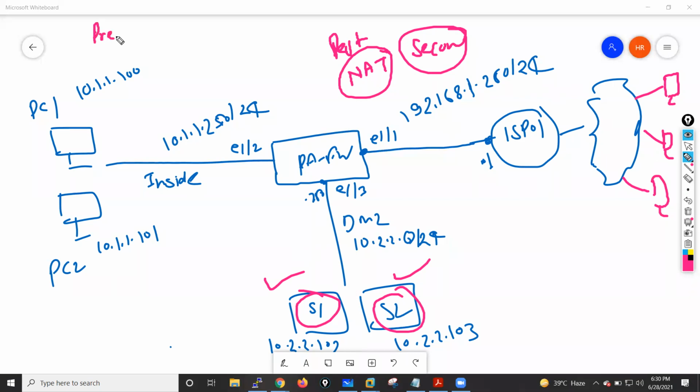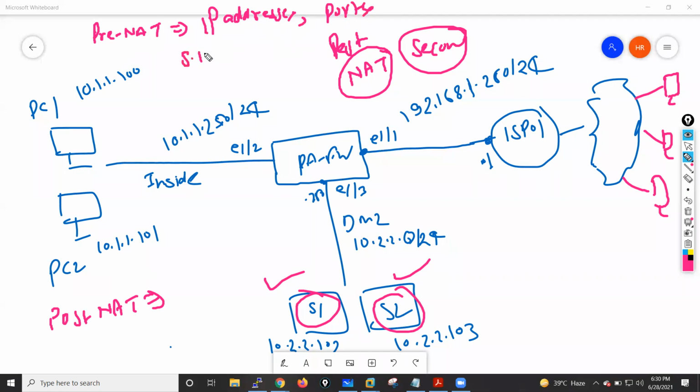There is a concept of pre-NAT, and there is a concept of post-NAT. I will write the post-NAT thing here. In pre-NAT, we have to take care of the IP addresses and port numbers. IP address means source IP, destination IP, source port, destination port. In post-NAT, what we have to take care of are zones, guys, which is the source zone